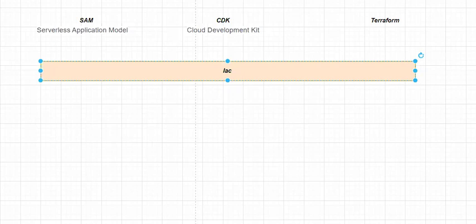If you want to create your infrastructure in cloud in the form of code, especially in AWS, then you might need to prefer any one of these options. That is, you might need to prefer Serverless Application Model or Cloud Development Kit or Terraform in order to define your whole infrastructure as code. Okay. Now I don't know which I need to prefer.